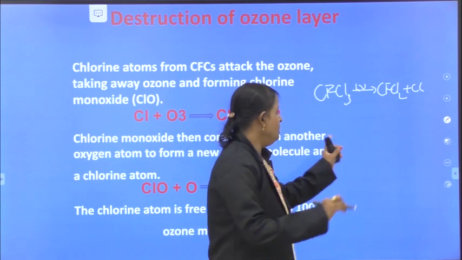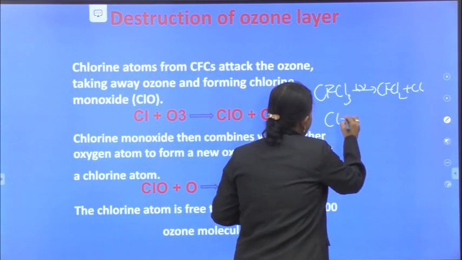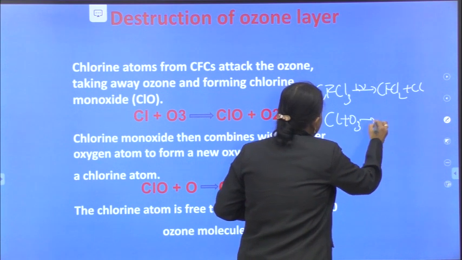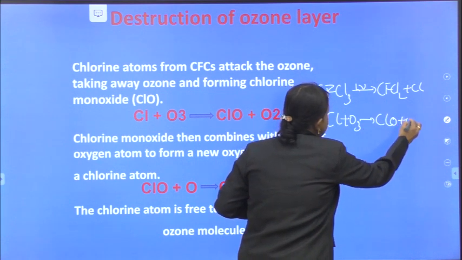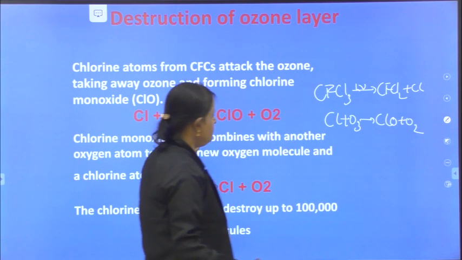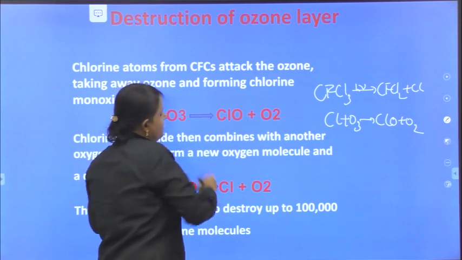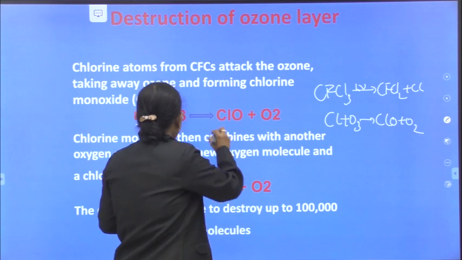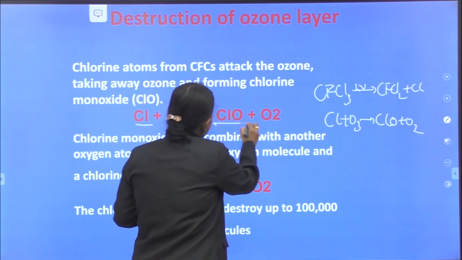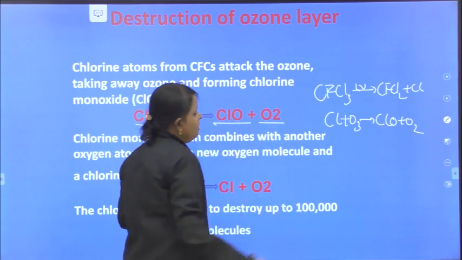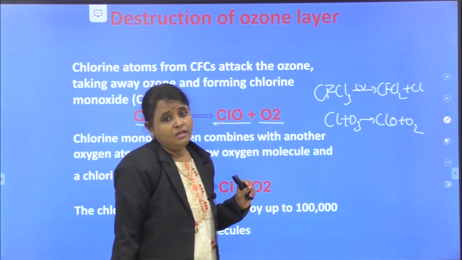See here all of you. This chlorine went and reacted with ozone and produced chlorine monoxide. All of you can see this equation. What happened here? Chlorine which is liberated went and reacted with ozone and formed ClO, chlorine monoxide, and oxygen came.